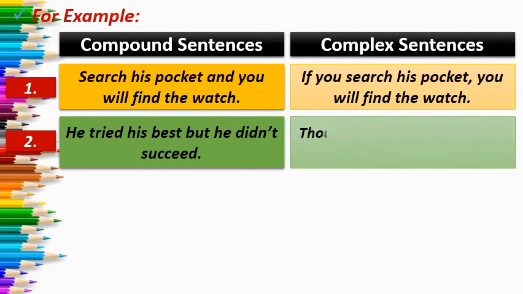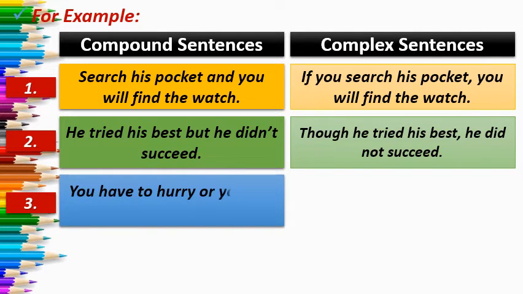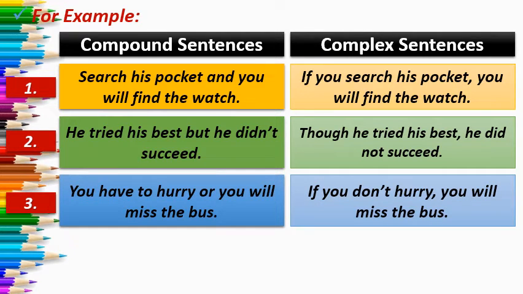When we convert it into a complex sentence, it will be: though he tried his best, comma, he didn't succeed. Number 3: you have to hurry or you will miss the bus. The complex sentence will be: if you don't hurry, comma, you will miss the bus.